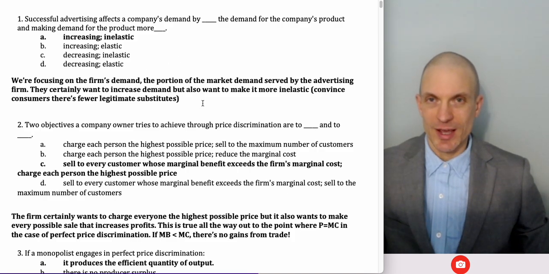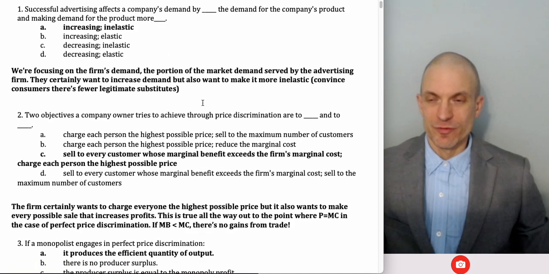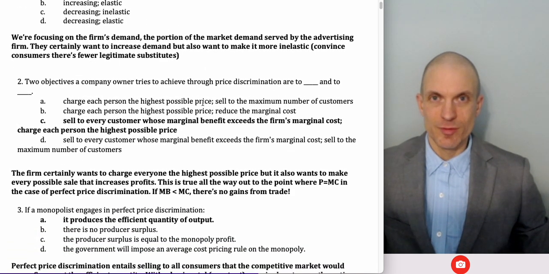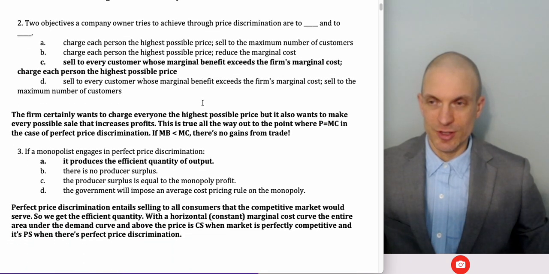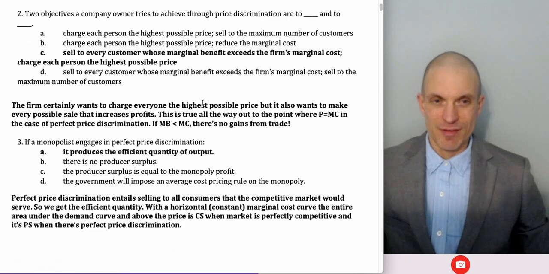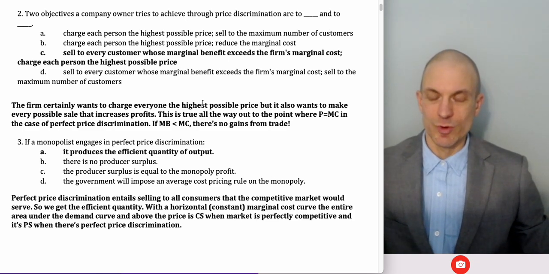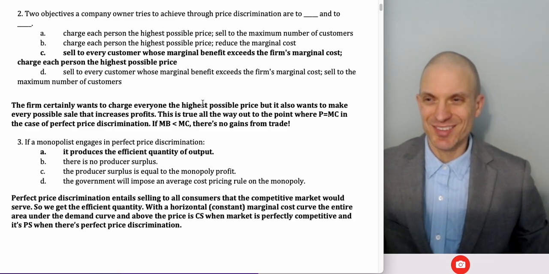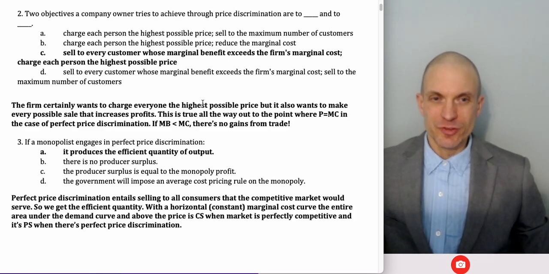The idea with advertising is hopefully it affects your firm's demand curve, which is the portion of the market demand curve that your firm is serving. You definitely want to increase demand, in the sense that you want more customers and you want their willingness to pay to be increased. But you also want to make demand more inelastic, through your advertising maybe convincing consumers that there are fewer legitimate alternatives.